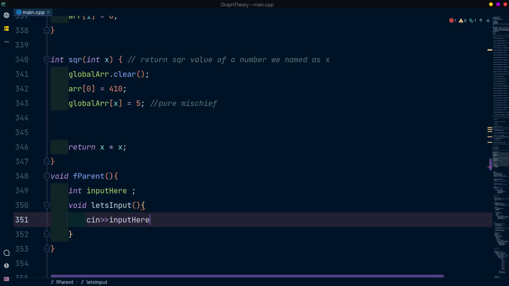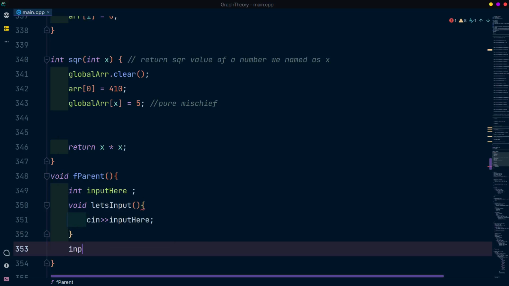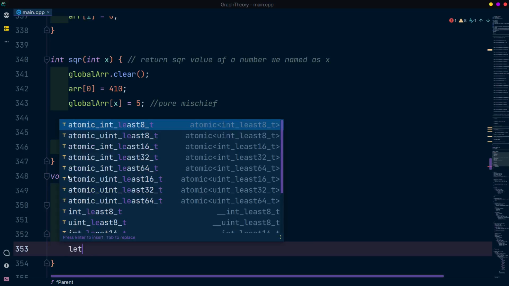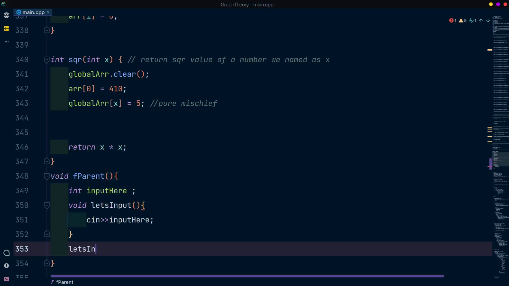See, we are declaring a scope variable input here, and we're declaring the scope function let's input. So let's call let's input, and I hope it will work.